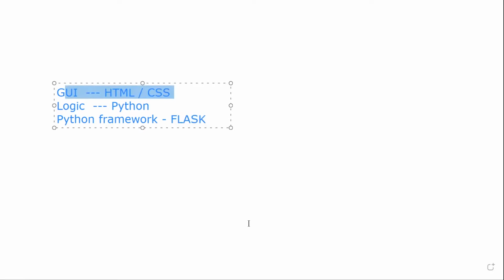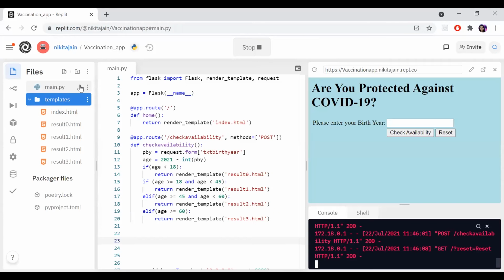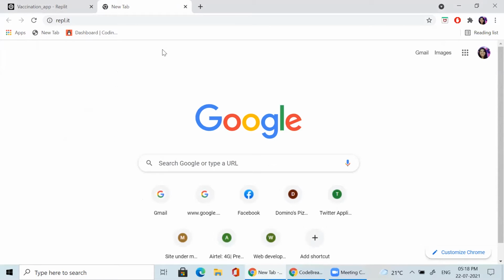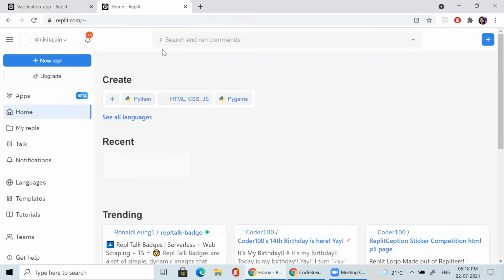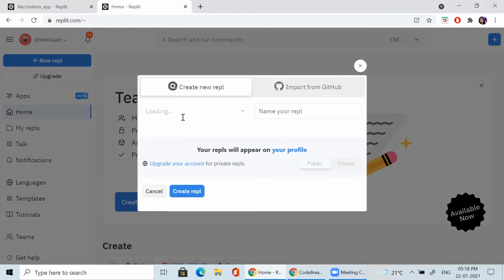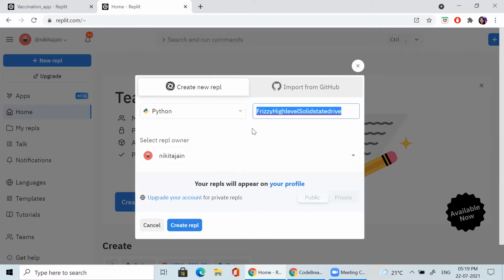So how have I designed it? I'm sharing my whole screen and creating a new, fresh project. Everyone, please, you can also follow along with me. Create a new REPL. Here I'm also creating a new REPL, and you have to choose the language as Python. And here I'm giving an application name.